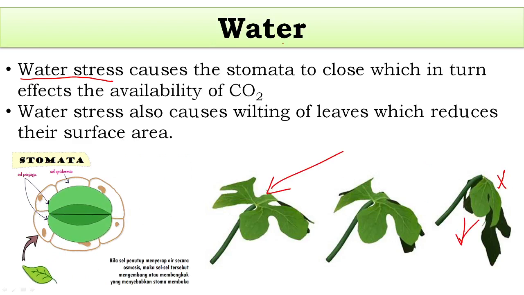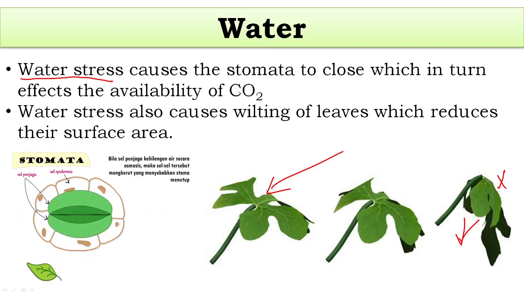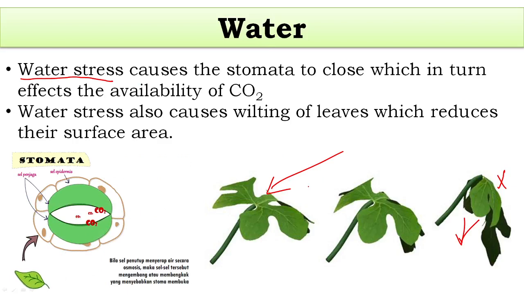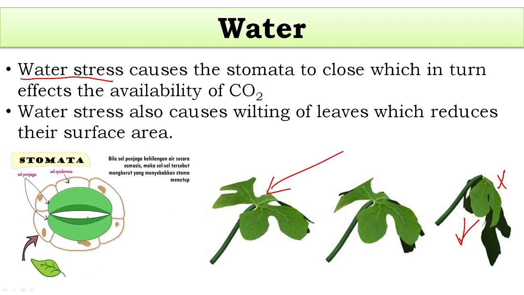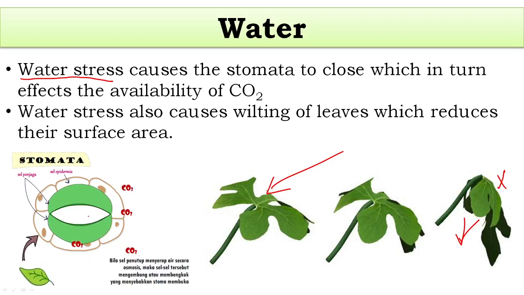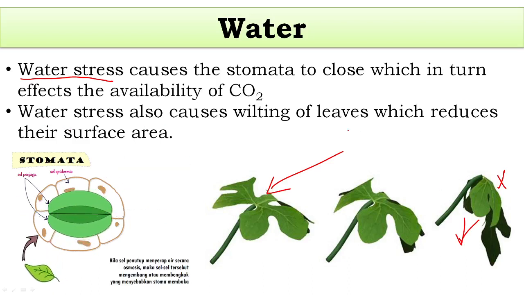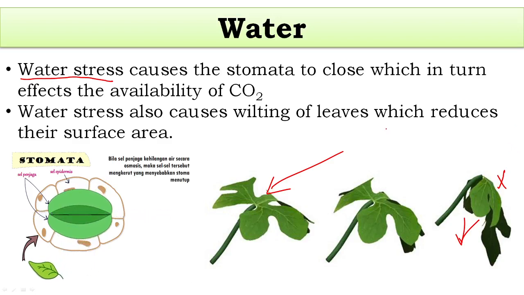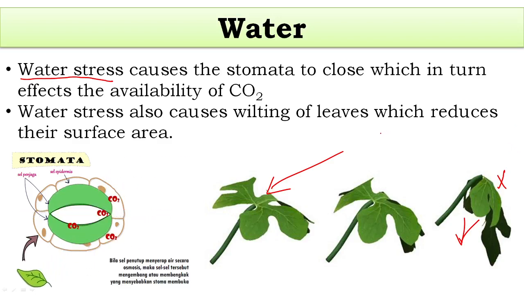So water, as a factor affecting the rate of photosynthesis, affects it indirectly. Actually, it is the water stress which causes the changes in the rate of photosynthesis. For example, closing of stomata will result in low carbon dioxide concentration within the plant, which affects the rate of photosynthesis. Again, water stress causes the wilting of the leaves, and the wilting of leaves reduces the surface area, and reduction in surface area means less sunlight. Less sunlight means again less photosynthesis.